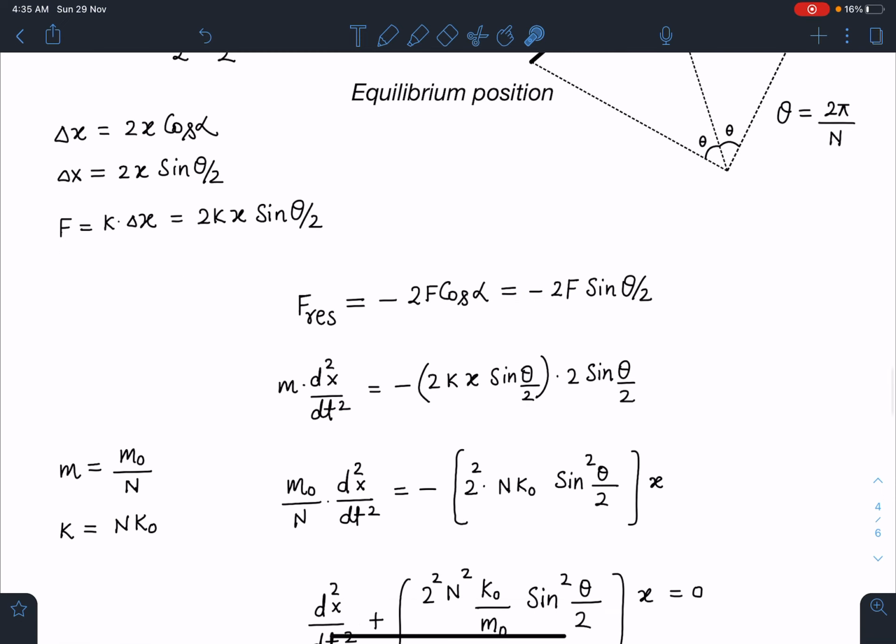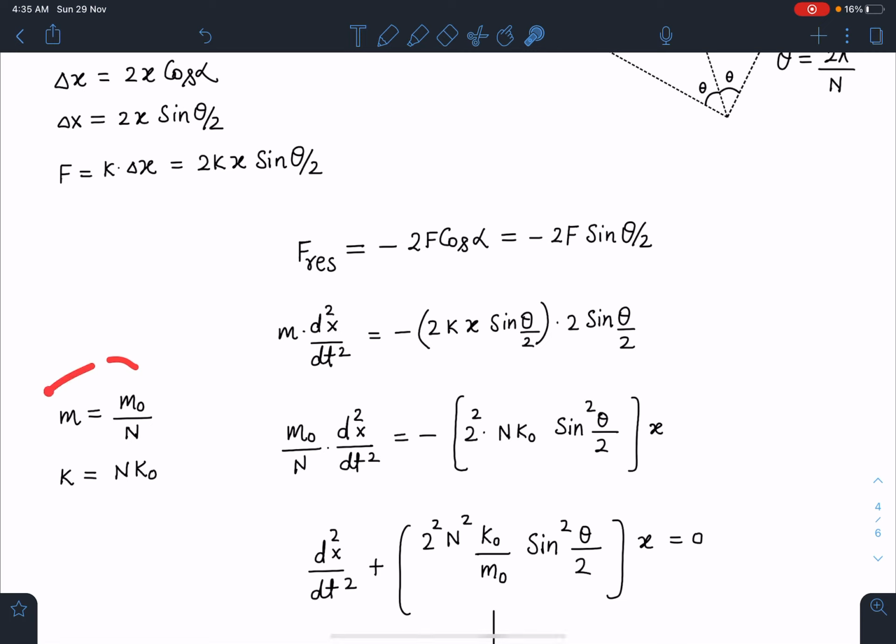I can write f restoring as mass into acceleration. So when I substitute the value of f as k delta x, this force is nothing but 2kx sine theta by 2, into sine theta by 2, and this is 2 also. So I'll be getting, on simplifying and substituting the value of the mass also: for an n-sided polygon, this mass is going to be m naught by n, and the spring constant is going to be nk naught. When I substitute these values, m becomes m naught by n, k becomes nk naught, and I can take this x outside.